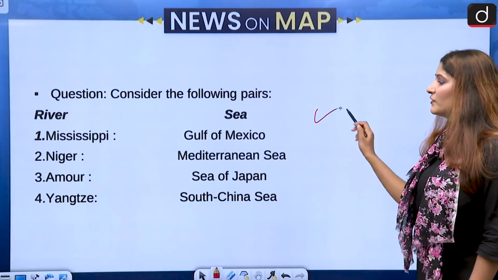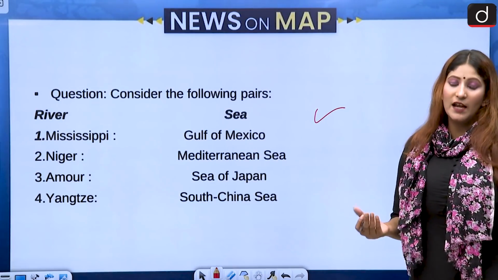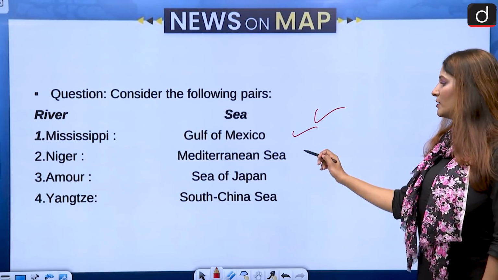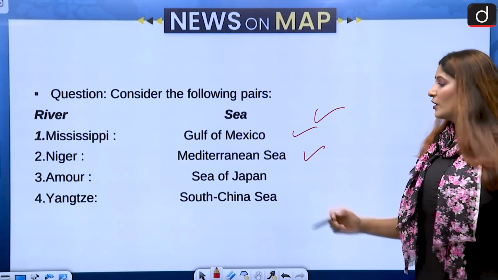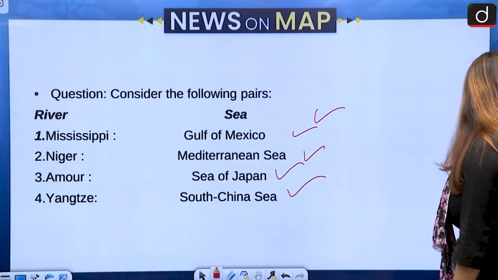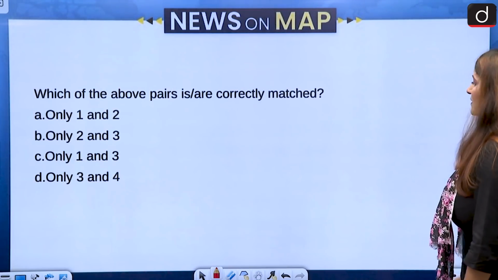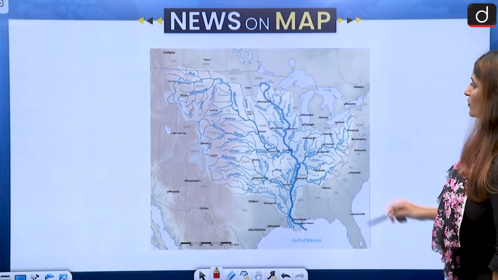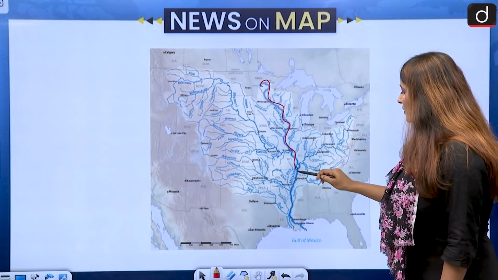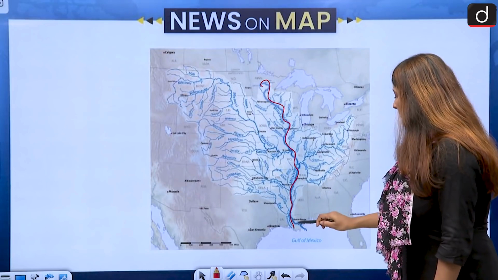We have to match the river into the sea or the area in which it flows. So Mississippi, Gulf of Mexico, Niger, Mediterranean Sea, Amur in the Sea of Japan, and Yangtze in the South China Sea. Let us see first of all Mississippi. Yes, Mississippi has a very huge course, and here it flows in the continent of North America to Gulf of Mexico.